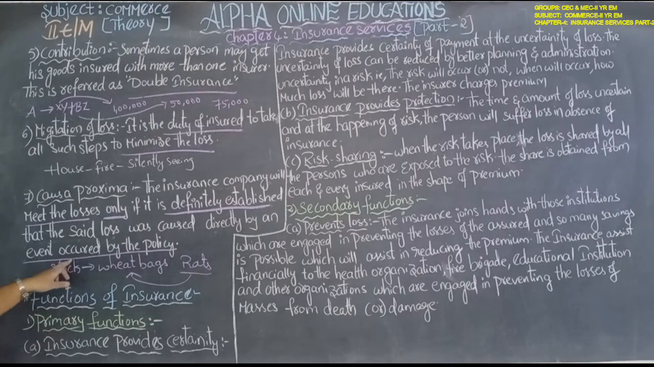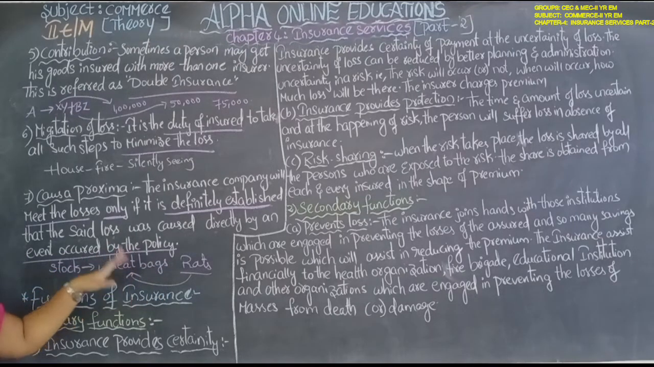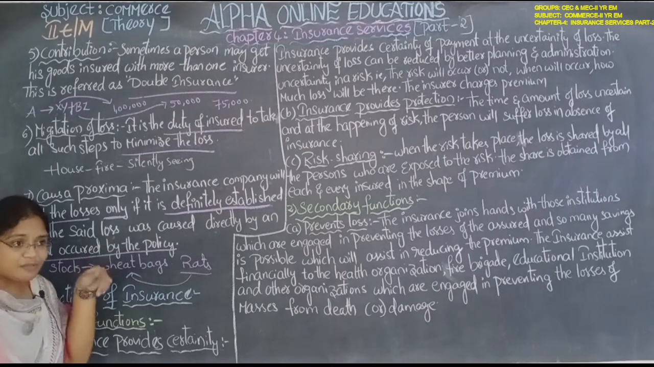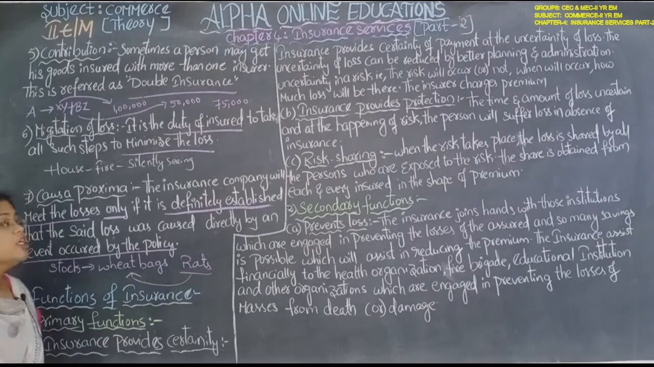By the policy, if that has happened, then only the insurance company will pay. If the rats entered and ate these wheat bags, the insurance company is not going to pay for this loss. Okay, that is the duty. You have to take the precautions to keep the rats from entering. Okay, so this is about the principles of the insurance.